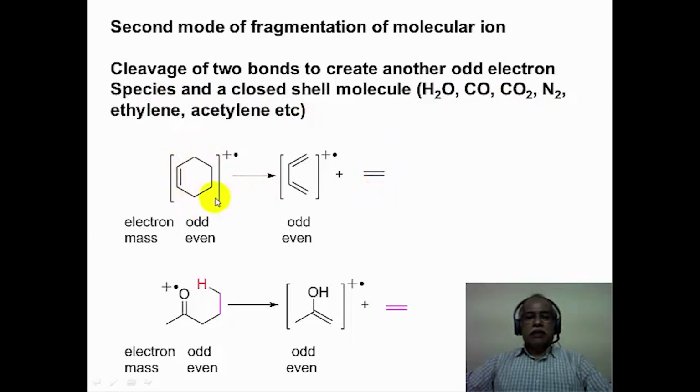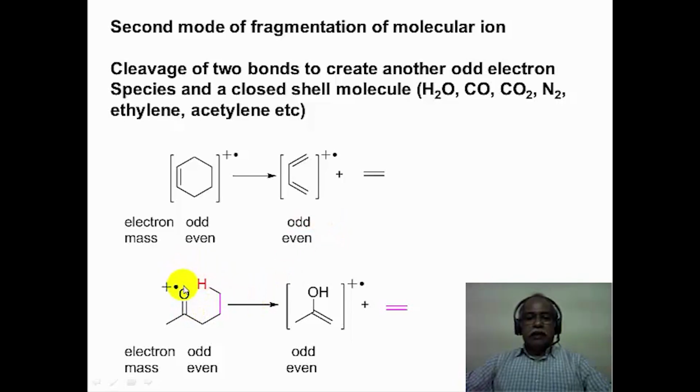Let us take the example of the cyclohexene cation radical. One of the fragmentation processes is to lose ethylene to give the butadienyl cation radical. Now you start with an odd electron species and you end up with an odd electron species with the removal of a neutral small molecule like ethylene in this particular case. The mass is even to start with and you end up with an even mass also. So an odd electron even mass species upon a fragmentation to release a neutral molecule like ethylene essentially ends up with an odd electron even mass kind of a species. This is true in this case.